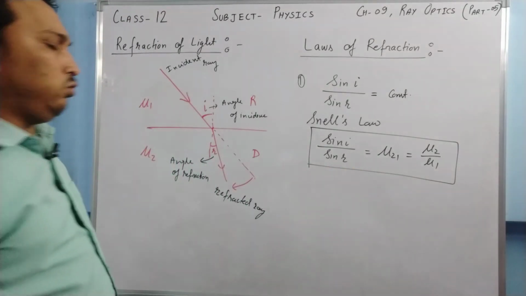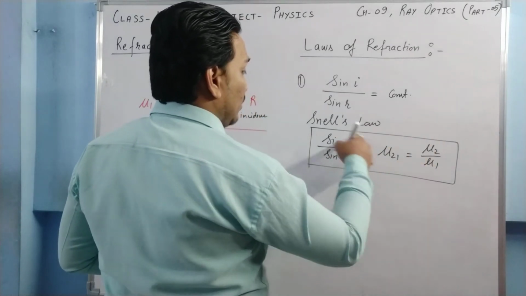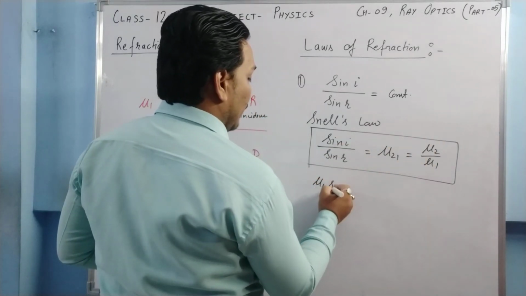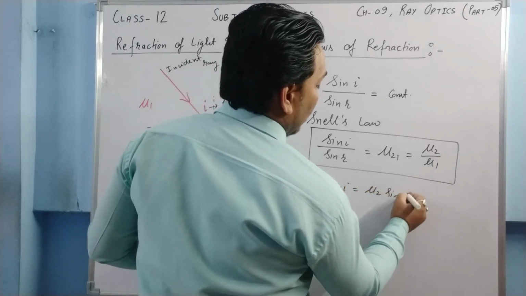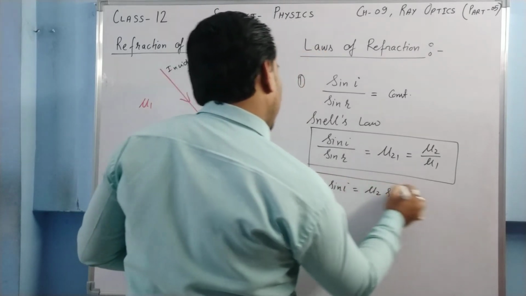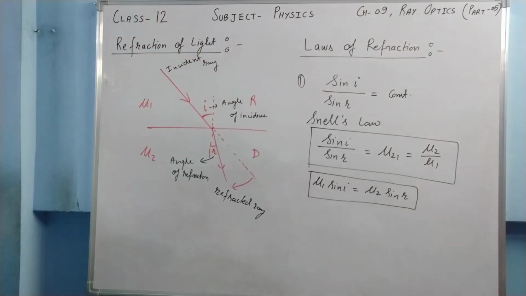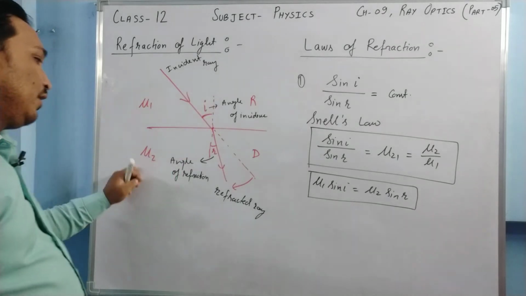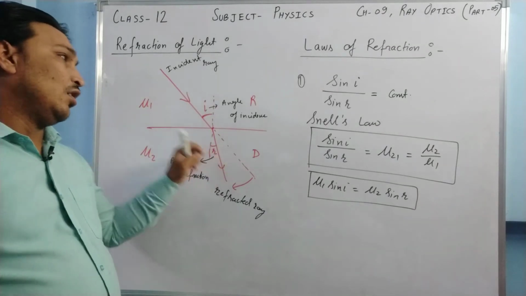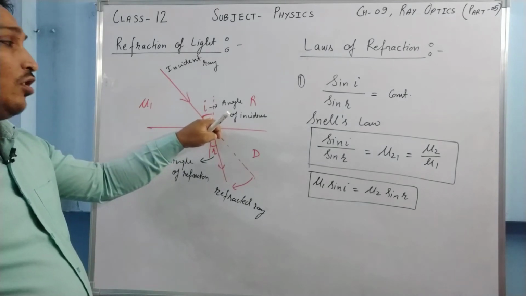Now, if it is cross multiplied, mu 1 multiplied by sin I is equal to mu 2 multiplied by sin r. It can be remembered in this manner also: refractive index of the medium times the sine of the angle that the ray of light makes with the normal.